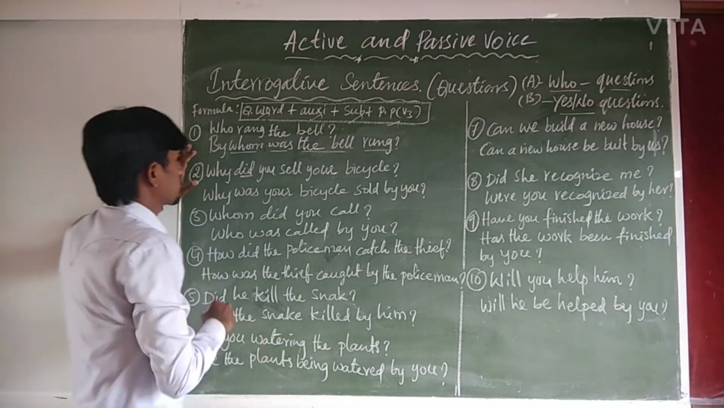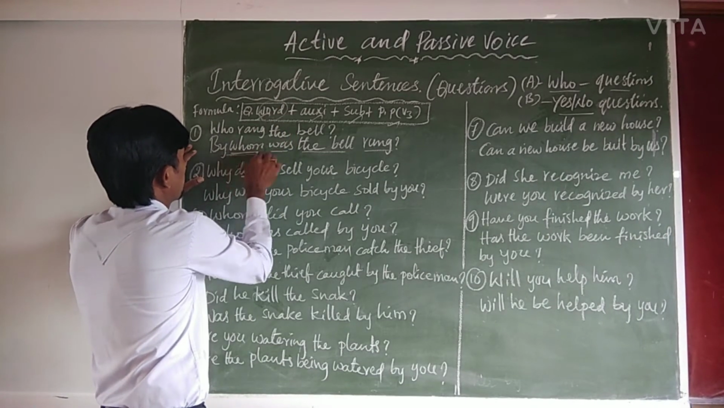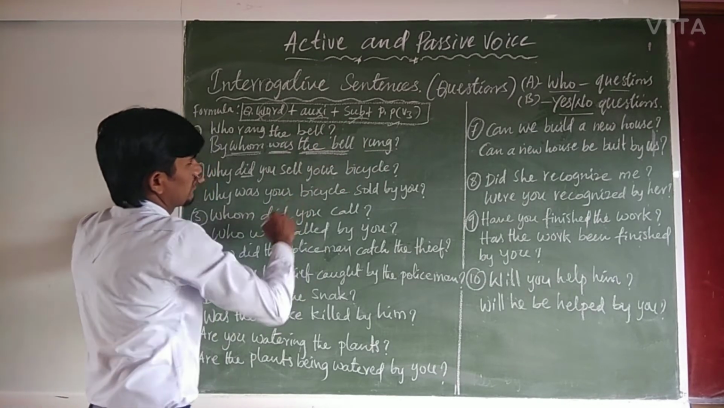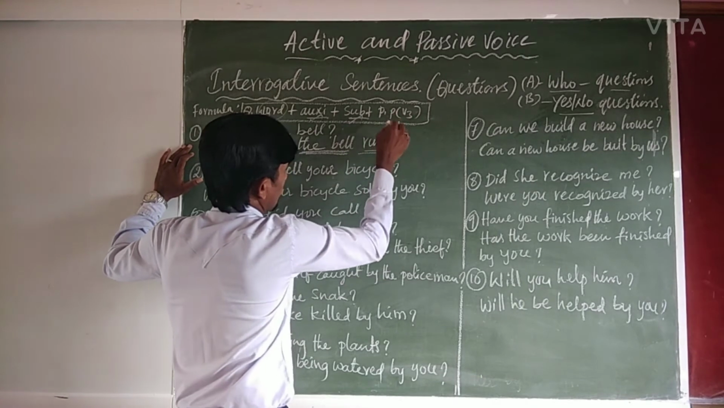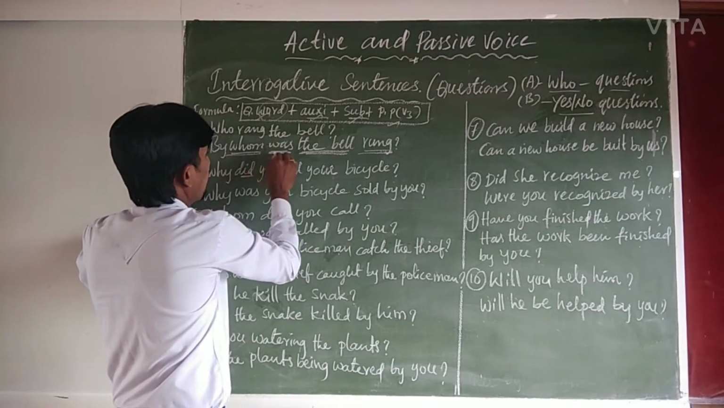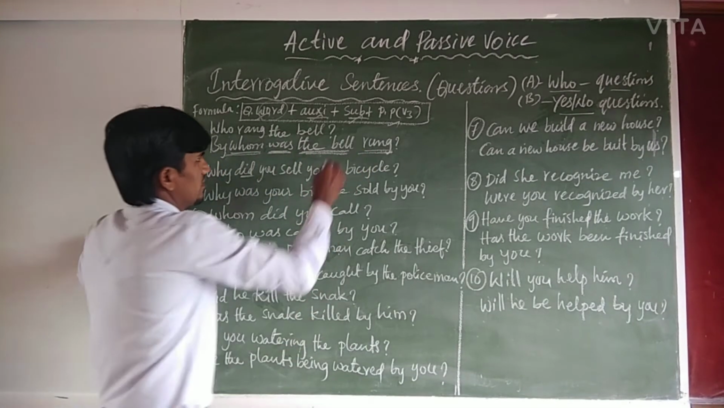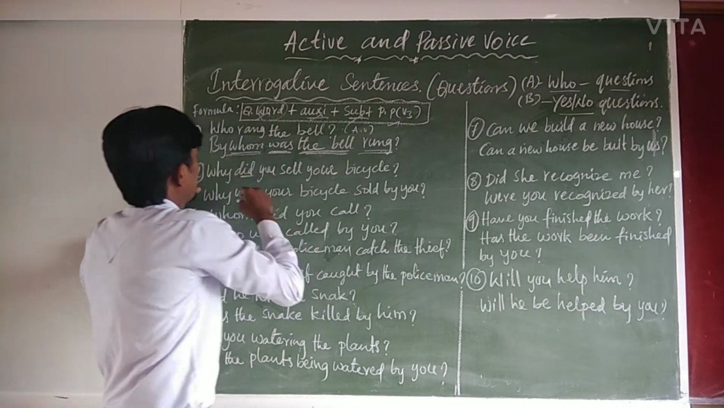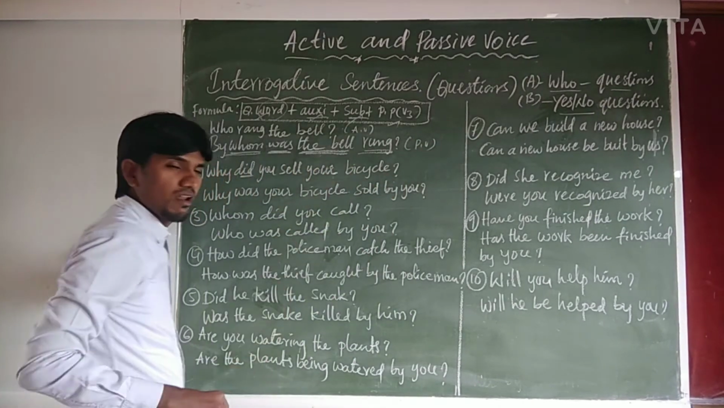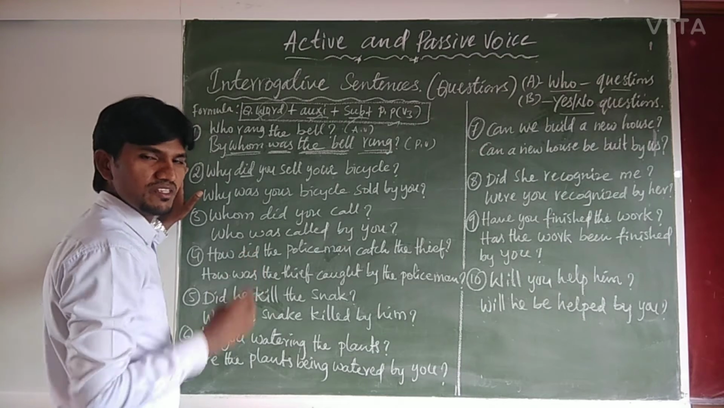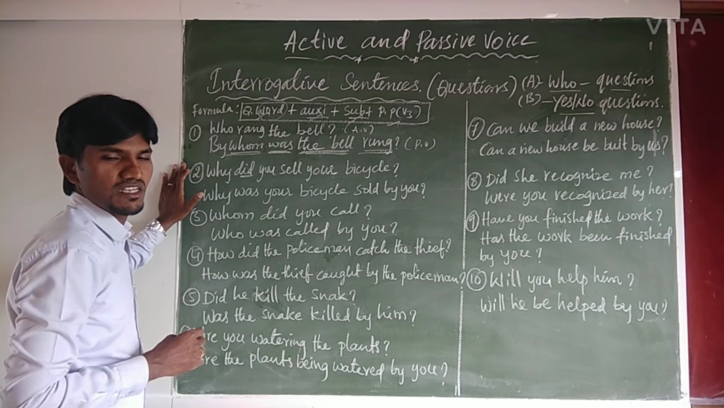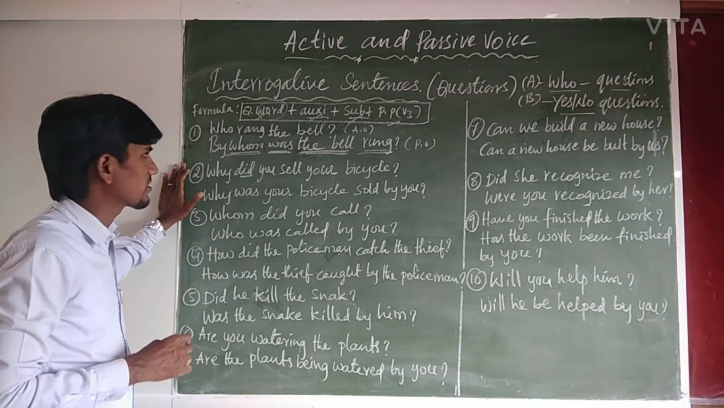WH word question. So question word whom, by whom, auxiliary was, subject the bell, right? Past participle: ring, rang, rung, isn't it? Who rang the bell? By whom was the bell rung? It is an active voice question in simple past tense. It is a passive voice question in simple past tense. So we need to identify which tense this interrogative sentence belongs to by looking at it.